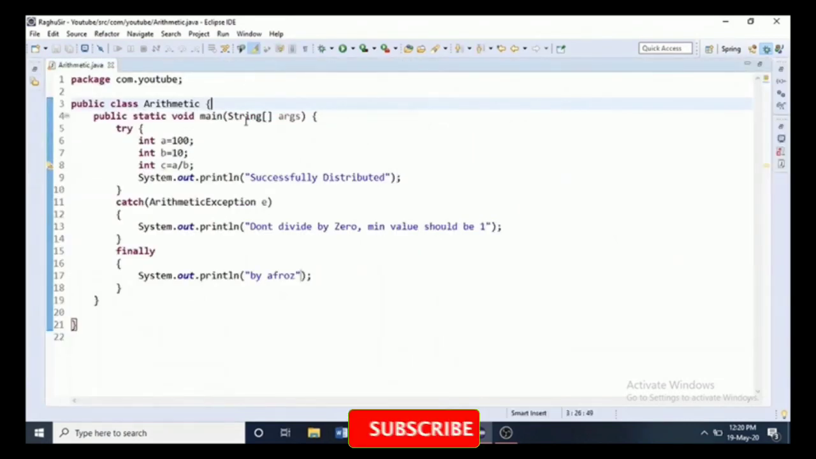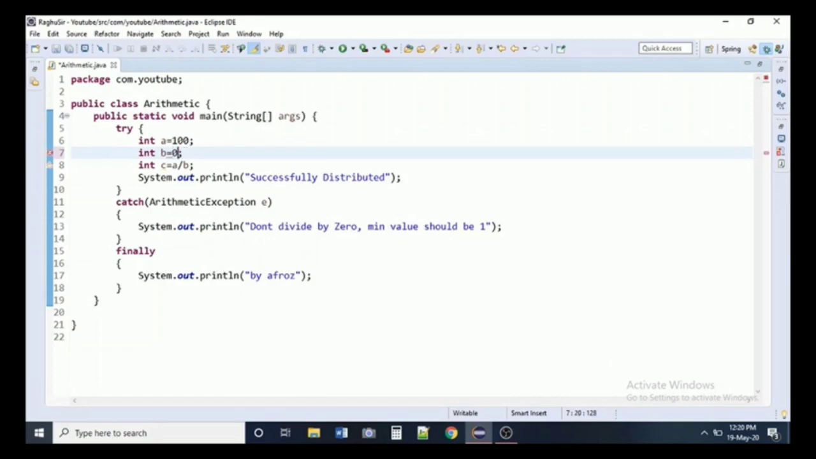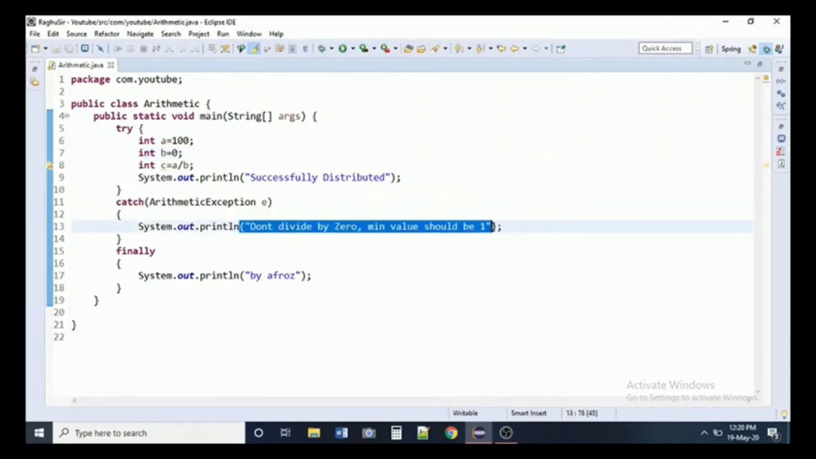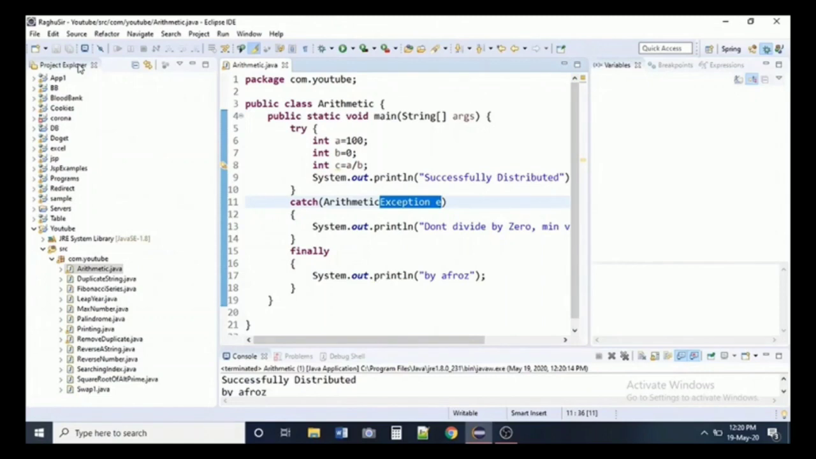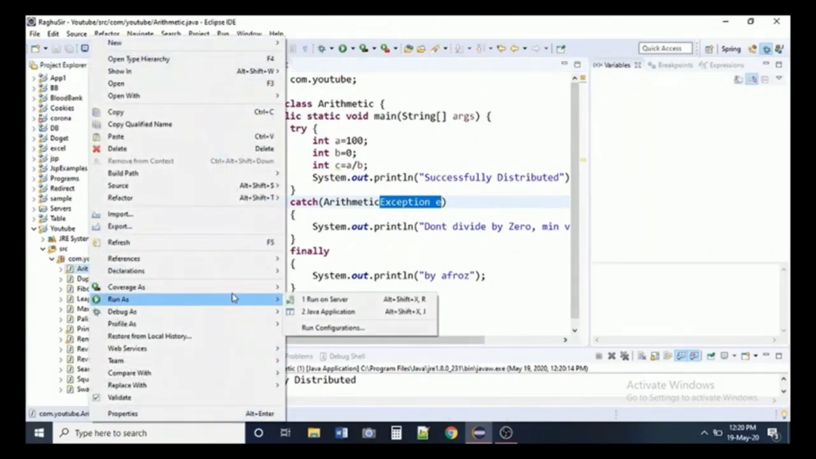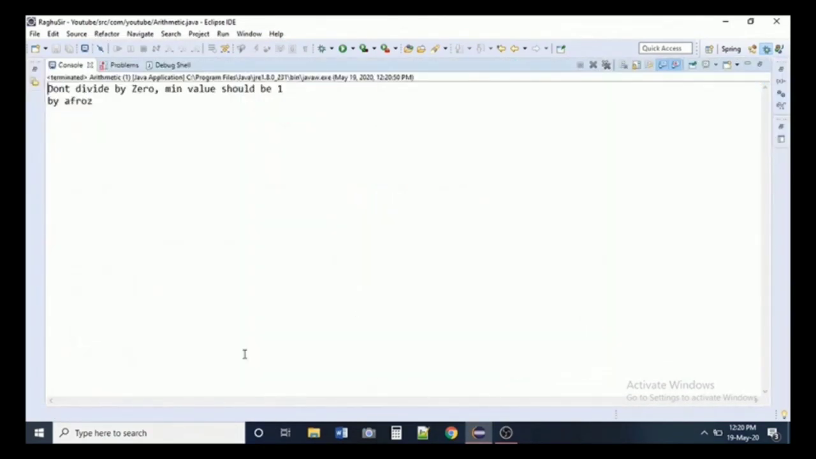And I'm changing the value to 0. No person is here to distribute to, so it is an exception. Don't divide by 0. Minimum value should be 1. This is my user defined exception. It will be my output. Now I'm saving. I'm running my program again. Check the output in the console. Here is your output: Don't divide by 0. Minimum value should be 1.